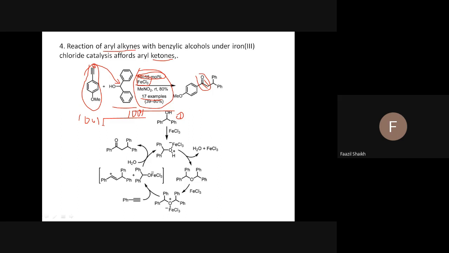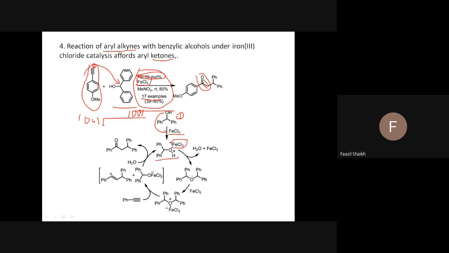When you react diphenyl methanol with FeCl3, that FeCl3, being a very good Lewis acid, accepts this lone pair, which will be donated to it, and it will form one adduct. This is the adduct type product. Then what will happen? From this adduct, a new molecule of diphenyl methanol attacks, which leads to the removal of FeCl3, and this OH and H from the second molecule. And this gives you an ether.